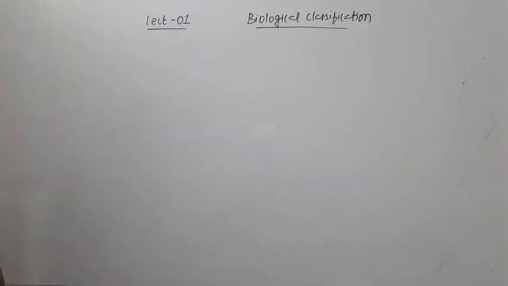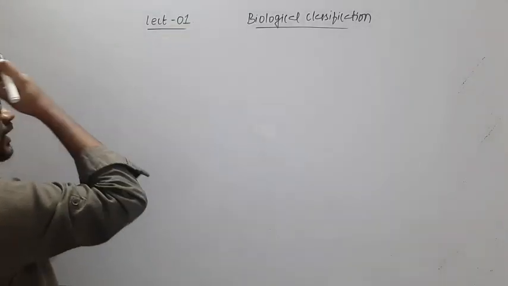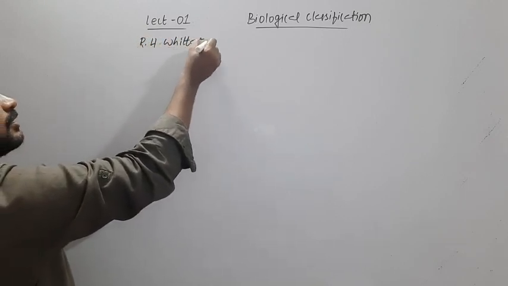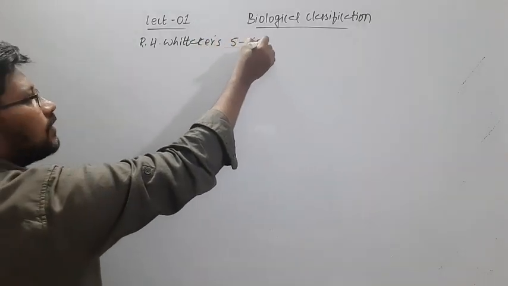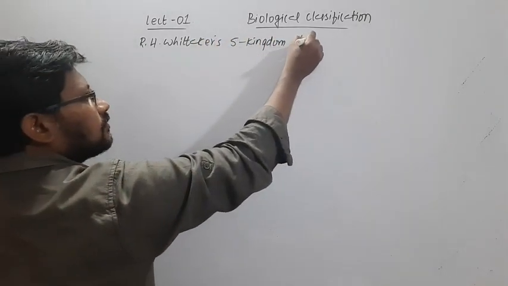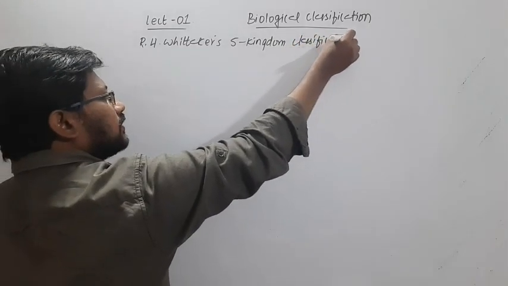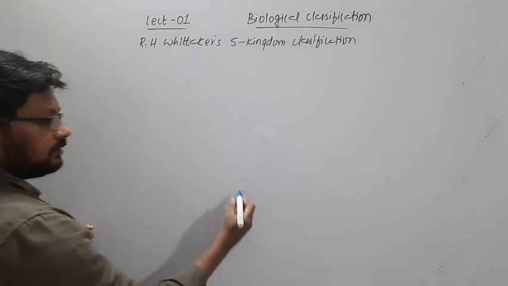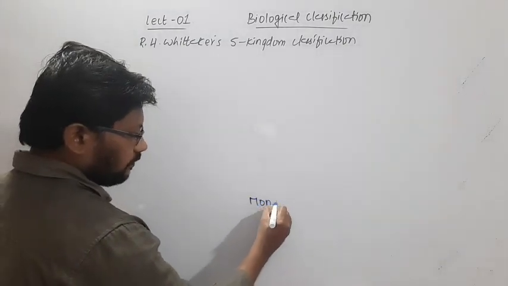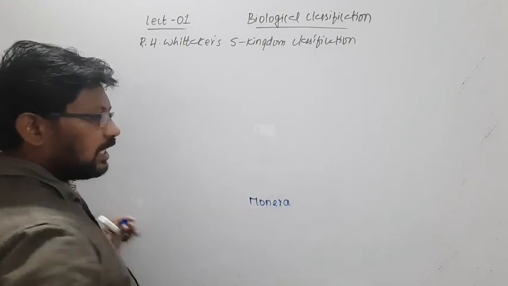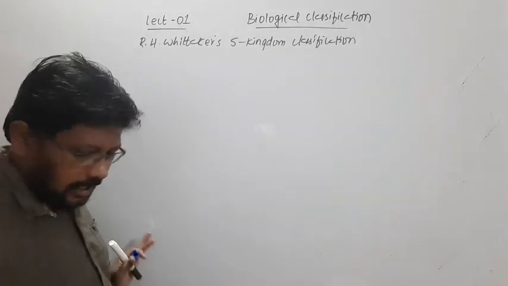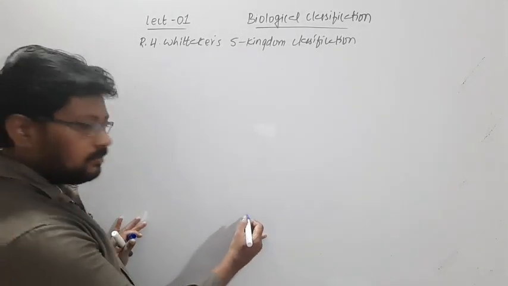We will stick only to R.H. Whittaker's 5 kingdom classification. According to Whittaker's 5 kingdom classification, we know the Monera. The organisms that evolved on this planet for the first time are included in this kingdom, that is Monera.